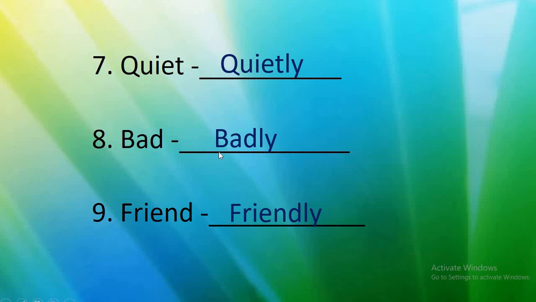Bad. So see here. Very good. So we are adding LY. Badly. Okay. Friend, friendly.